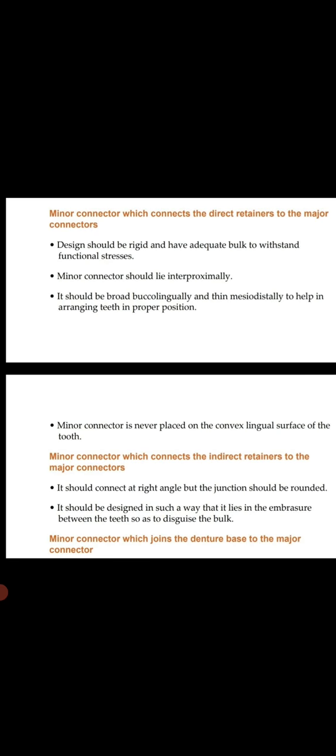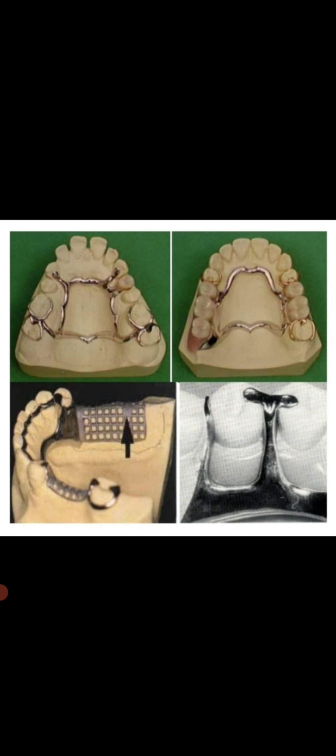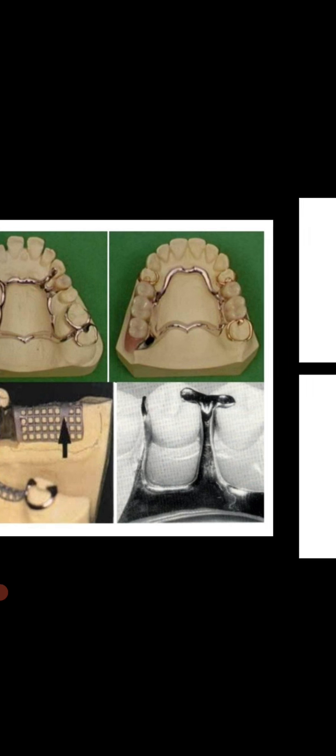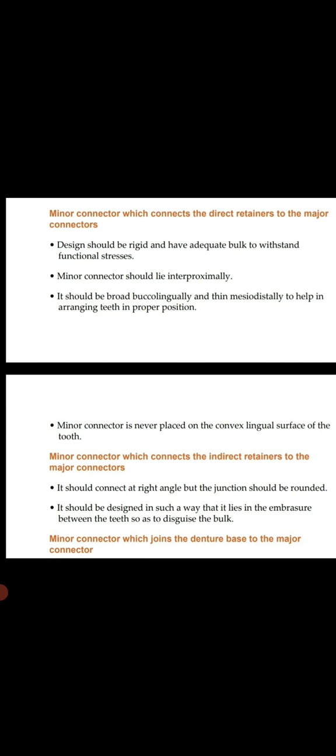First is the minor connector which connects the direct retainer to the major connector. The direct retainer is present on the buccal side of teeth, here on molar teeth. The design should be rigid and have adequate bulk to withstand functional stresses. Minor connectors should lie interproximally.